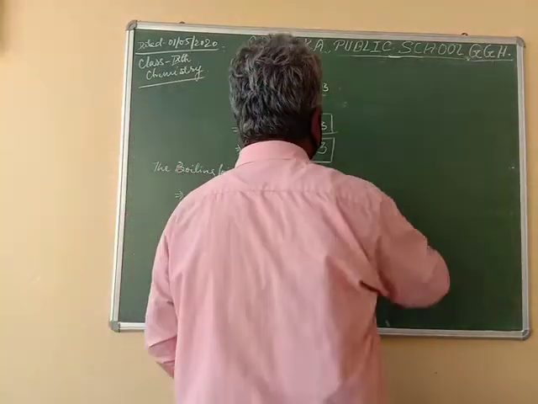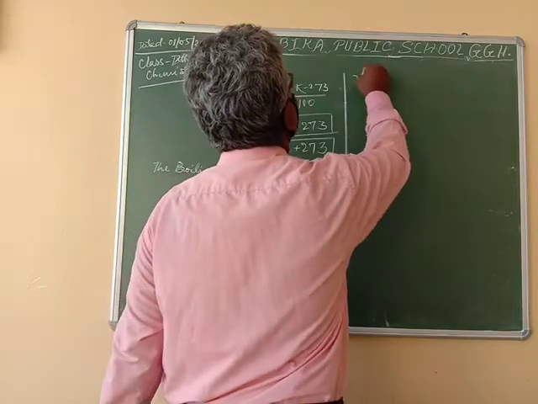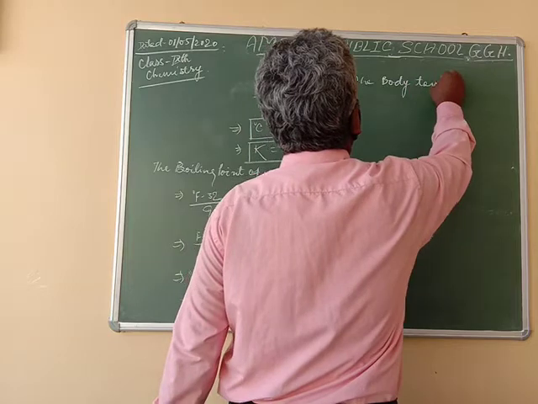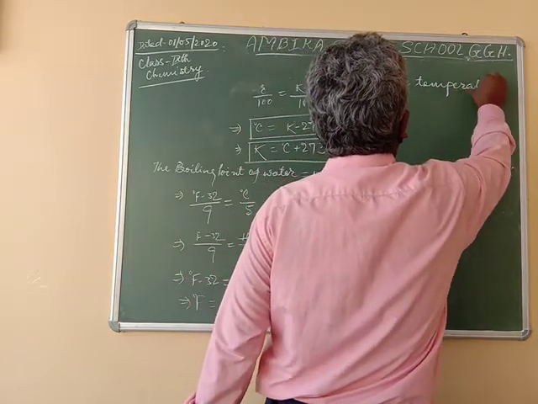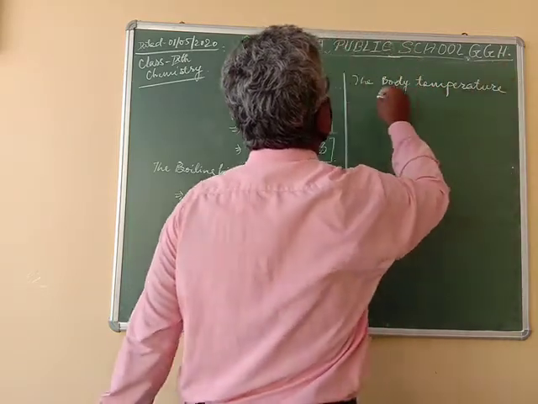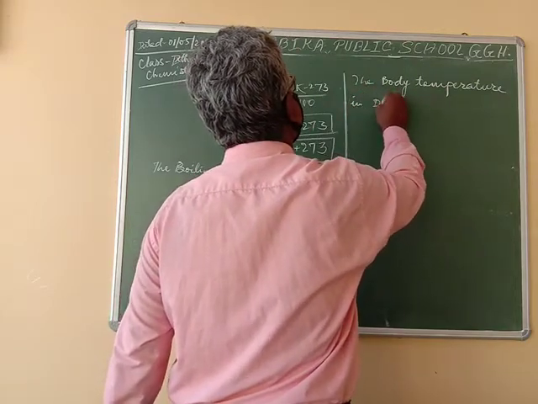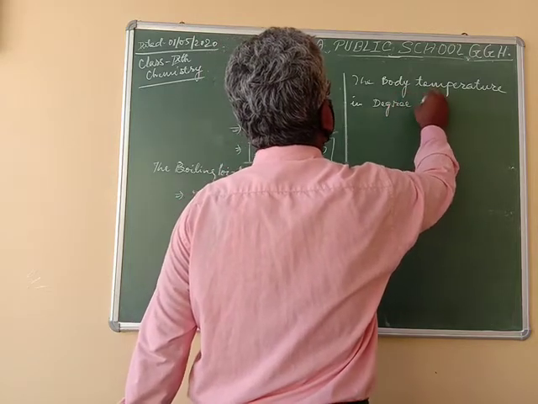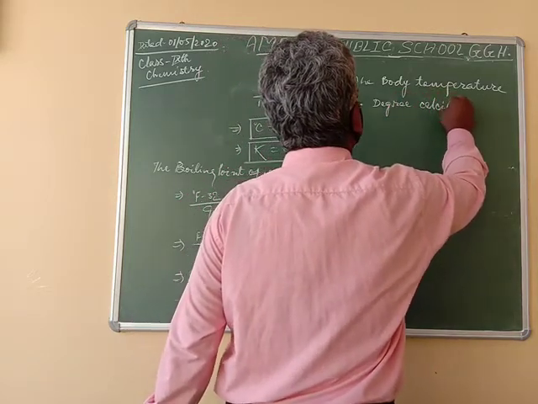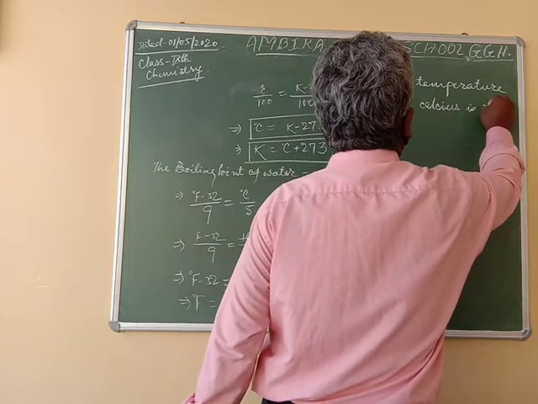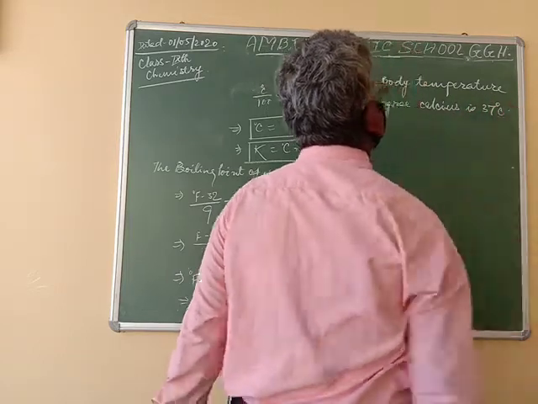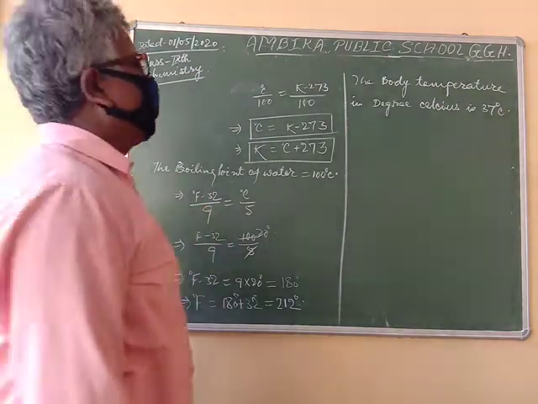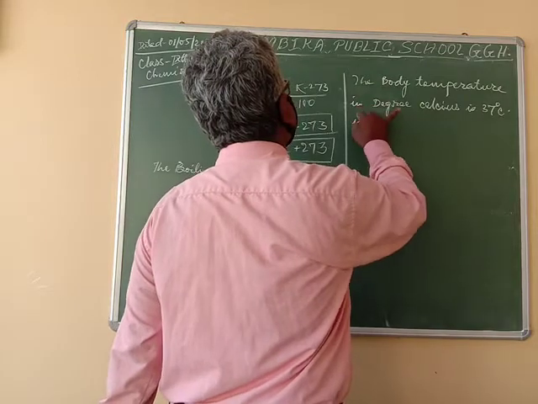Temperature in degree Celsius is 37 degrees C. Then what will be it in degree Fahrenheit?